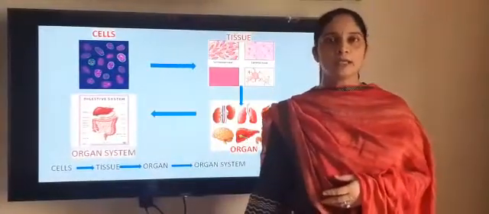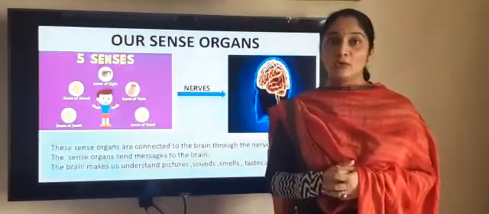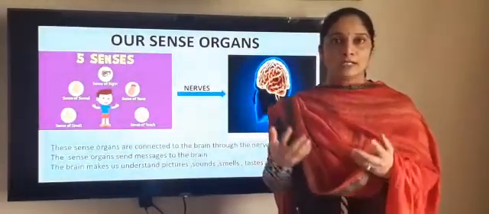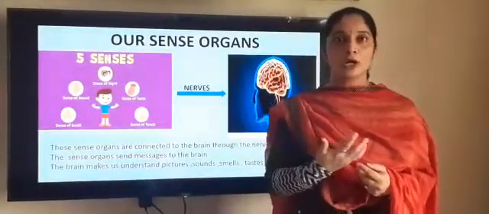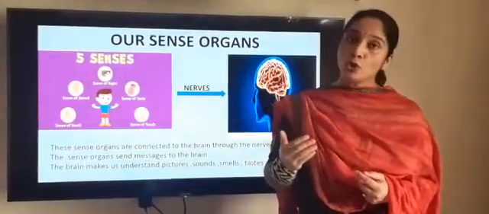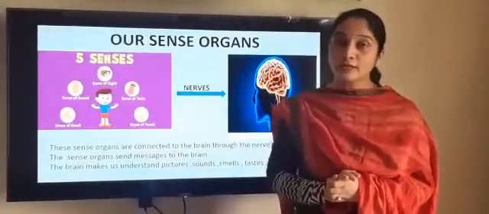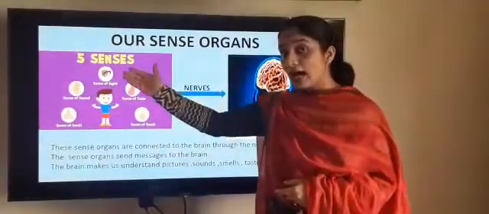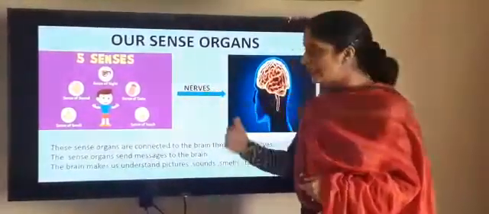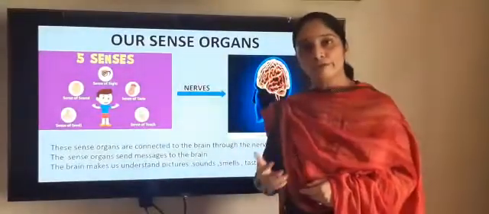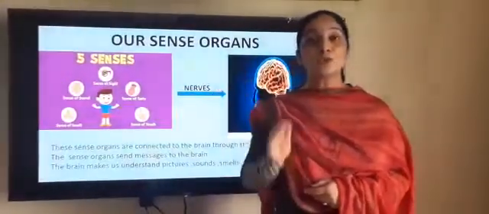Now, our next topic is sense organs. That also you already studied in your 2nd grade. What is the function of the sense organs? Sense organs help us to know our surroundings; whatever is going on around us, we come to know with the help of sense organs. There are 5 types of sense organs. What are they? Eyes help us to see. Tongue helps us to taste. Skin helps us to feel. Nose helps us to smell. Ear helps us to hear.